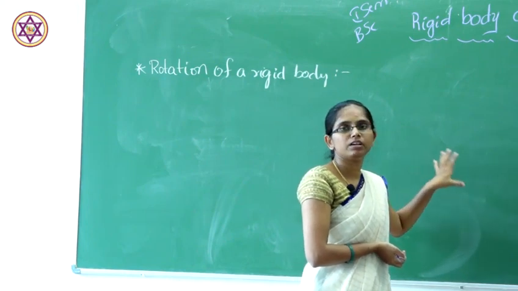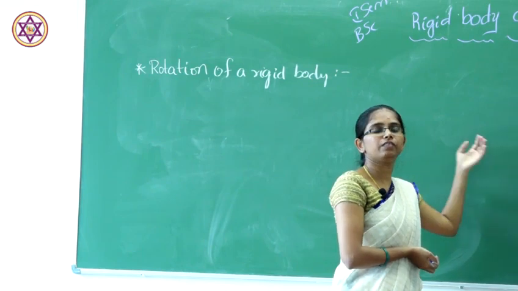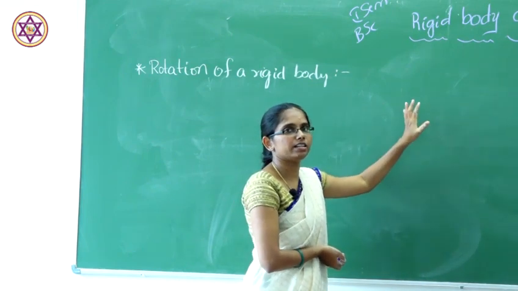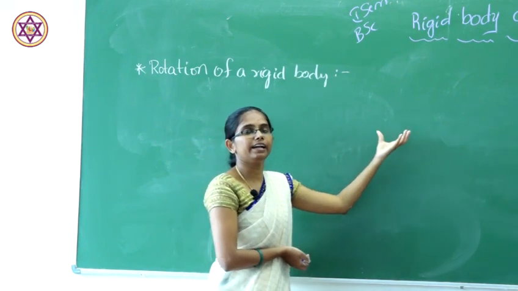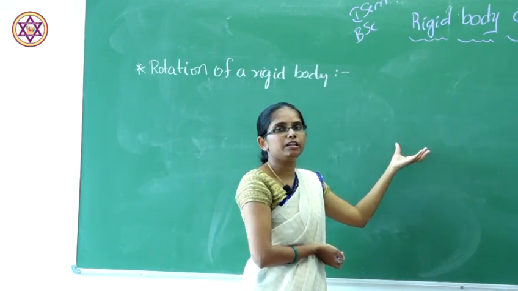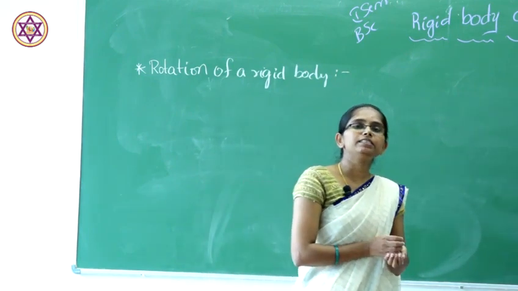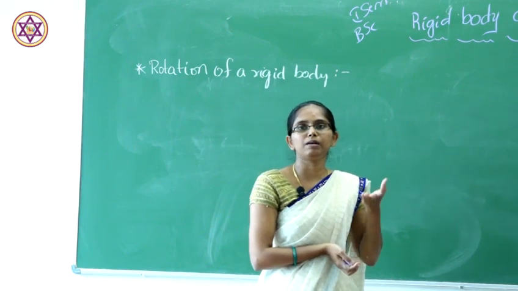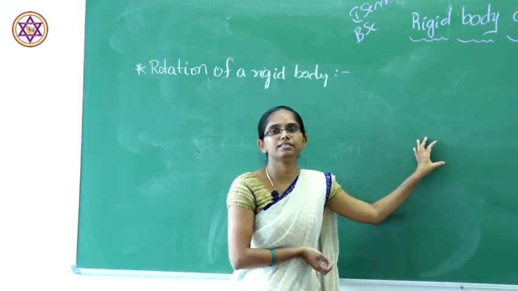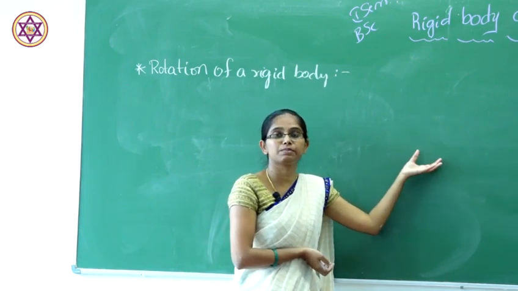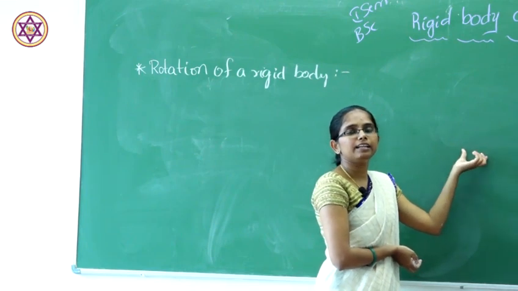The general motion of a rigid body is taken as a combination of translational and rotational motion. It has both translational and rotational motion. If you take a coin or a ball and make it spin or throw it up, the center of gravity will be responsible for the translational motion of that ball or that coin.